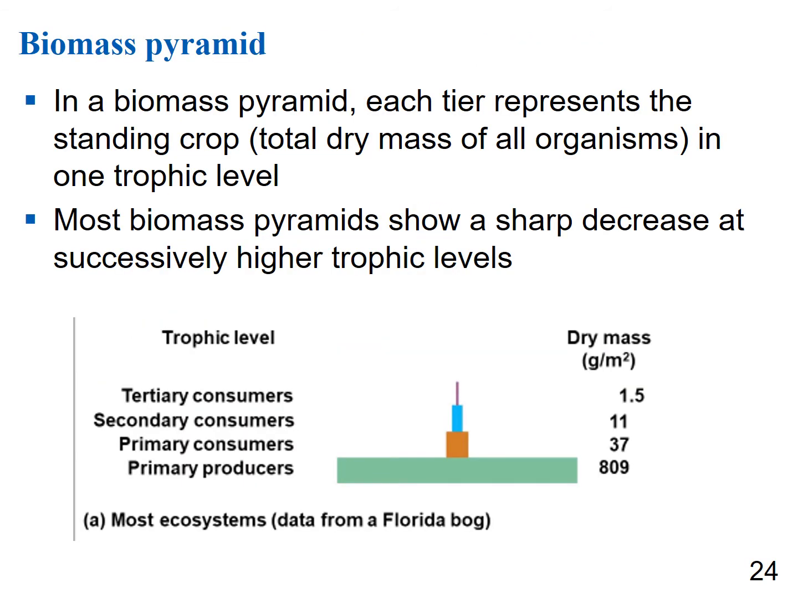If we look at a biomass pyramid, this is where we're looking at total dry mass of all the organisms in one trophic level. Each tier represents the standing crop, and most biomass pyramids show a sharp decrease at successively higher trophic levels. There's just not that many tertiary consumers because it takes lots of secondary consumers to run a tertiary consumer, and lots of primary consumers to feed a secondary consumer, and lots of primary producers to feed those primary consumers. So typically we're going to expect a biomass pyramid to be heavy at the bottom at the primary producer level, and light at the top in the mass of tertiary consumers supported.